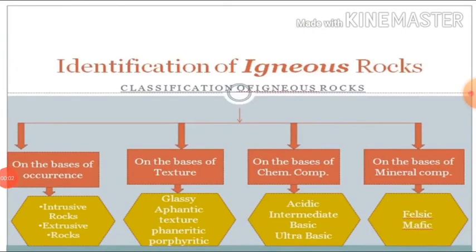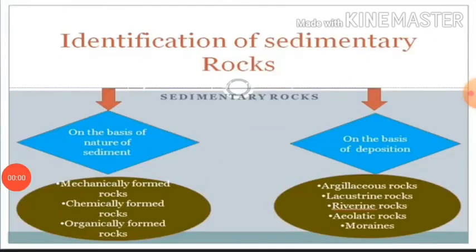Now the next, identification of igneous rocks. Classification of igneous rocks on the basis of occurrence, on the basis of texture, on the basis of chemical composition, on the basis of mineral composition. Now the next slide is identification of sedimentary rocks on the basis of nature of sediment.